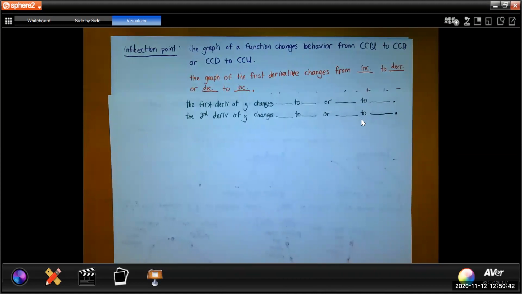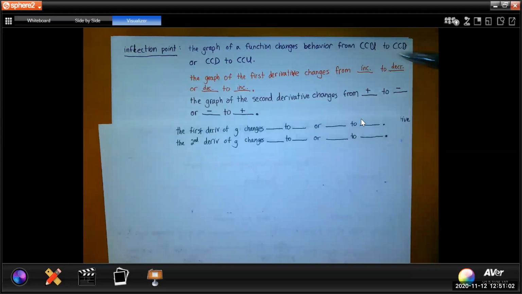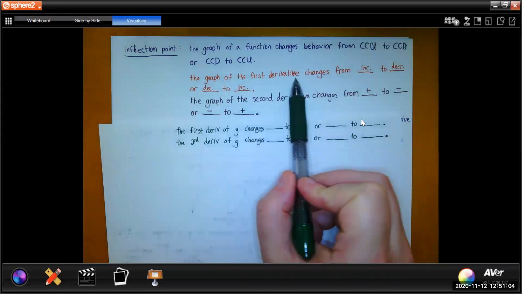How about the second derivative? Well, the second derivative is the first derivative of the first derivative. So if the function is increasing, what's the derivative of the function? The derivative of the function is positive. The function is decreasing, the derivative of the function is negative. But remember, the function we're talking about is the first derivative.